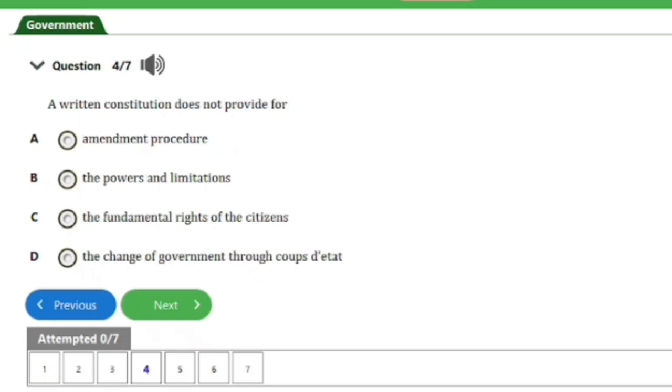So over here is question number 4. It says, a written constitution does not provide for A. amendment procedure, B. the power and limitations, C. the fundamental rights of the citizens, D. the change of government through coup d'etat. So the answer to this question is option D here. And that's it for this question. Let's head on to the next question.